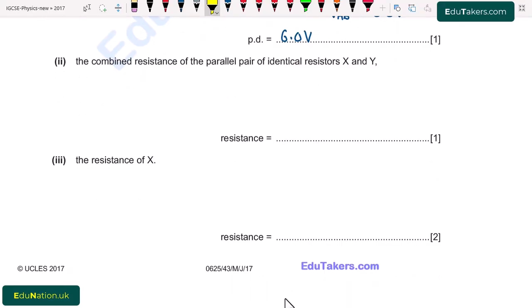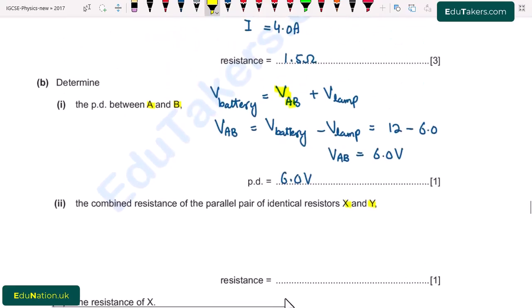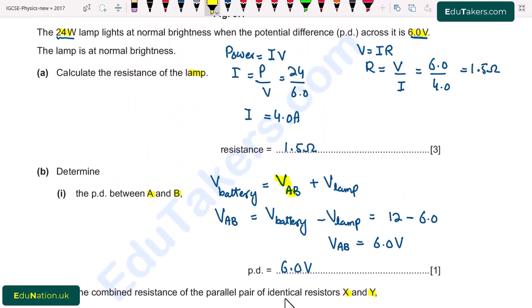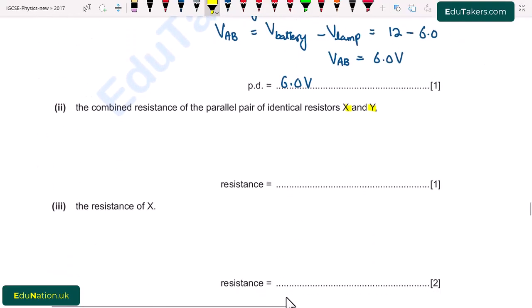Part 2. The combined resistance of the parallel pair of the identical resistor X and Y. Now, the resistors X and Y are identical, means that their resistance is same. So first of all, we have to calculate the resistance of the lamp in part first. Now here we have to describe the combined resistance of the parallel pair of identical resistor.